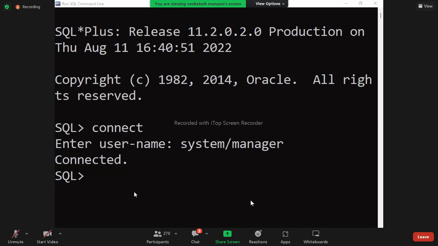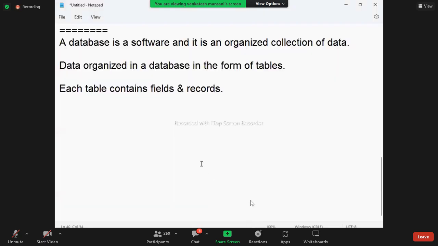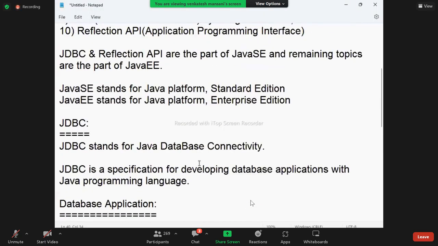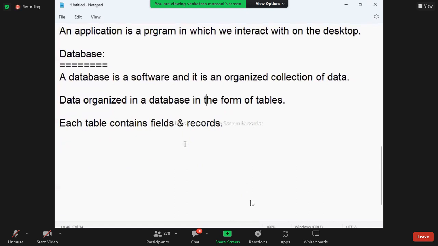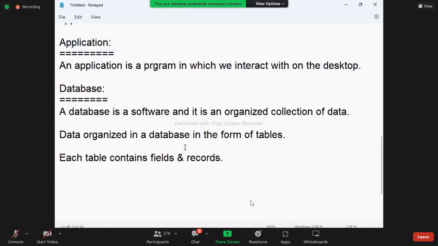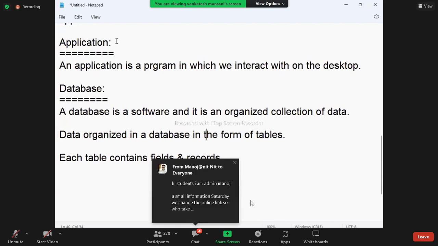Now, here you observe this question. I am not asking before teaching. After teaching only asked. This much explanation I given. After that I am asking. See, while asking question, 50% people selected application, 50% people selected database, but some more students not given answer.